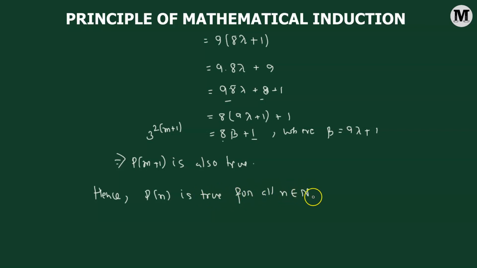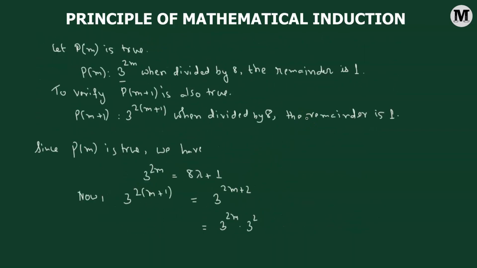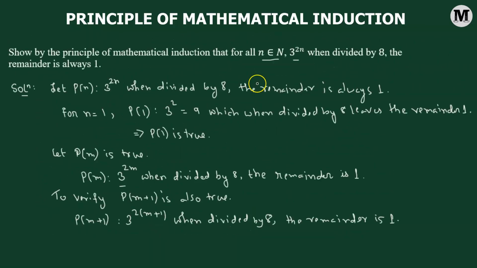That means any natural number that we take, we can take m, we can take m plus 1, we can take 1, 2, 3, any natural number that we take, the statement P(n), which is given by 3 raised to the power of 2n when divided by 8, the remainder is always 1. This is always going to be a true statement, hence proved.